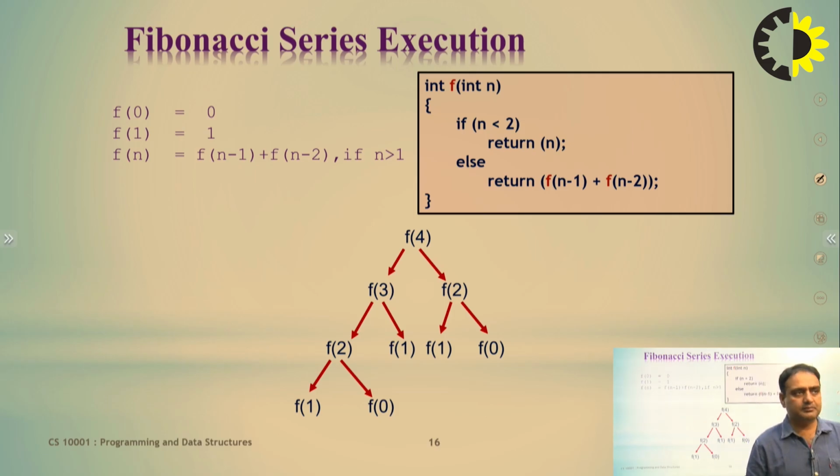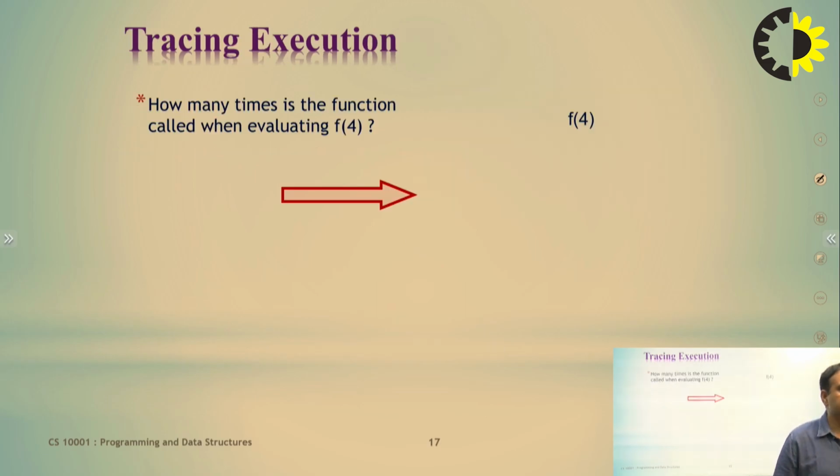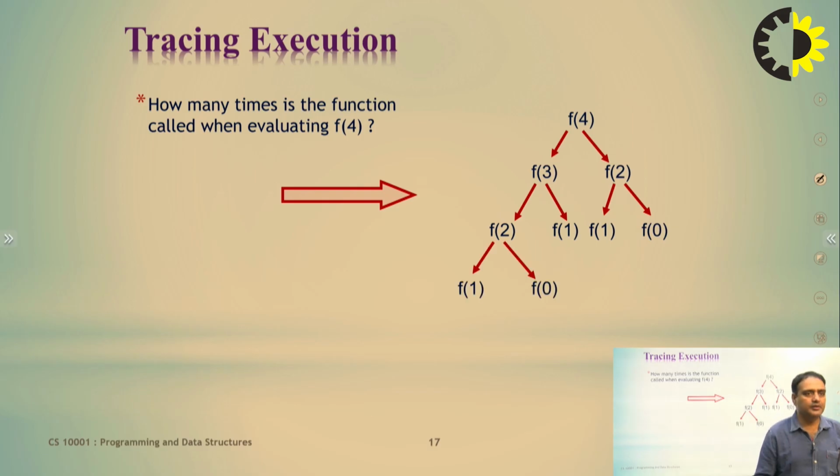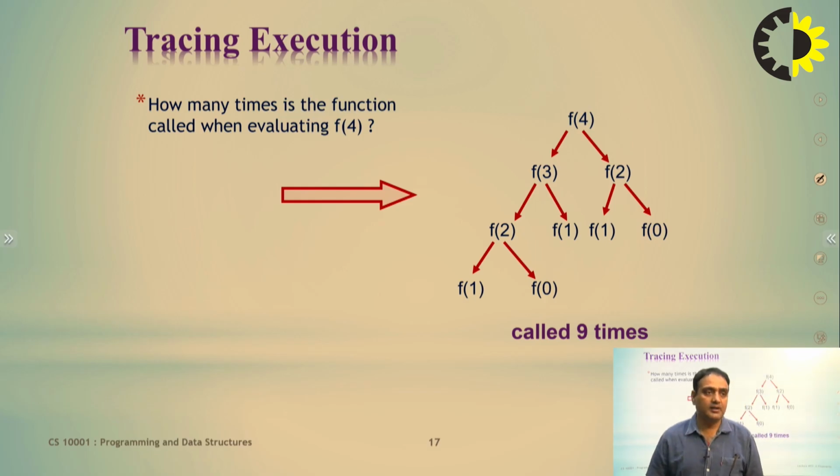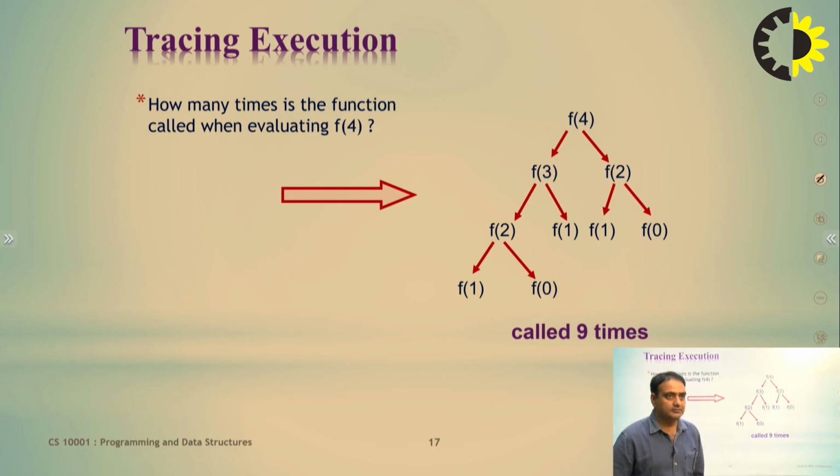This is the example of the Fibonacci series. I have already said that in this scenario the function is called 9 times, and by these 9 calls you get the final result.